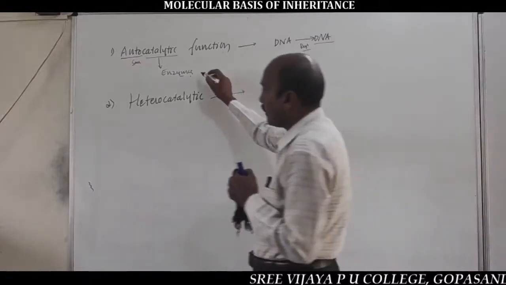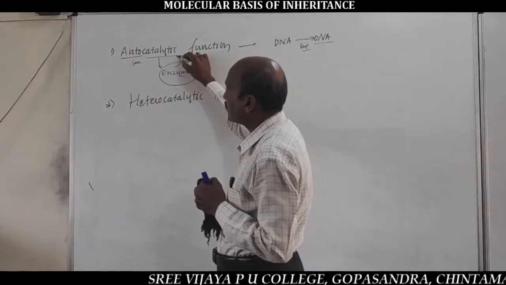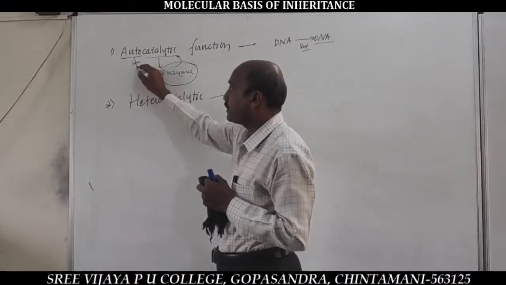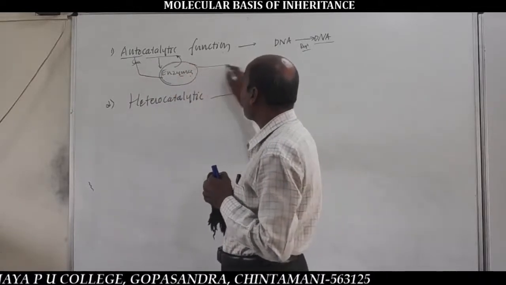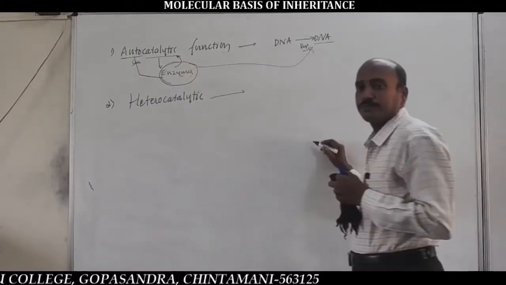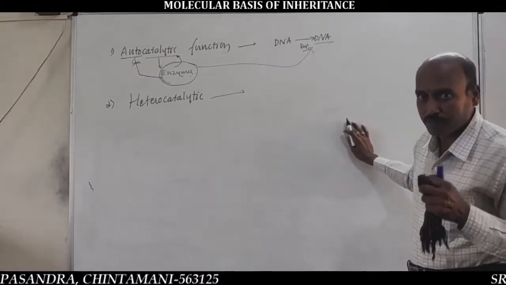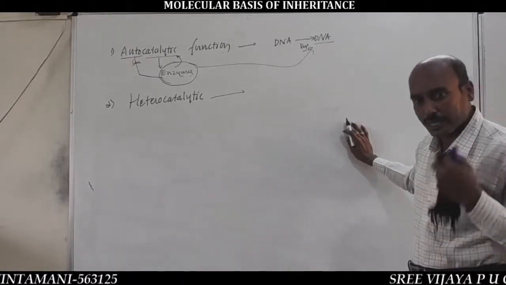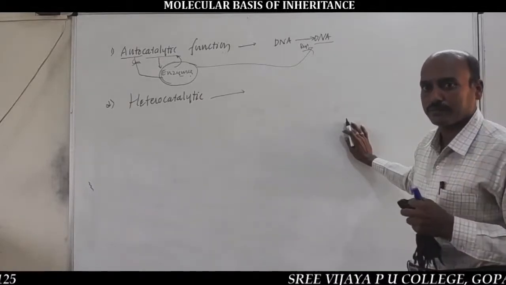These are all the different types of enzymes functioning as catalysts. By the involvement of different enzymes to produce same copies, that is the meaning of autocatalytic function of DNA. So indirectly, DNA replication is also referred to as autocatalytic function of DNA.